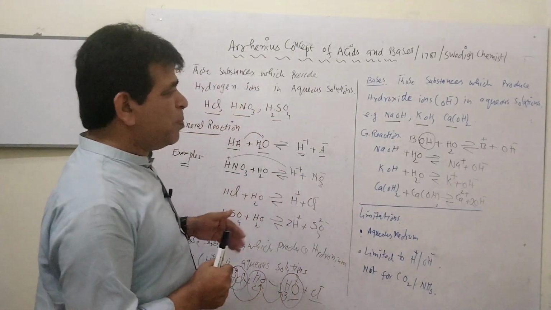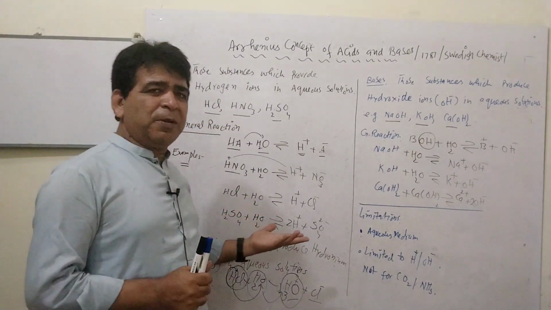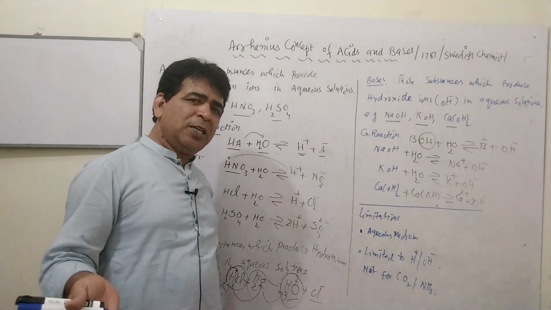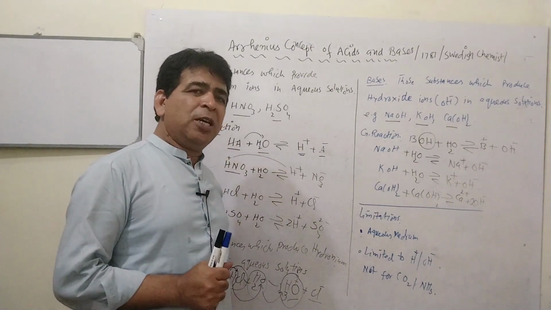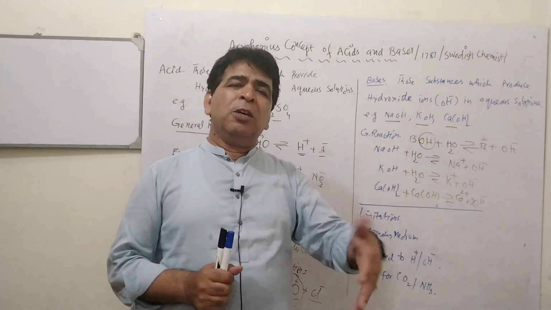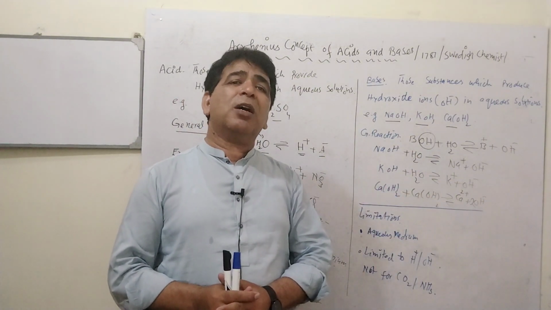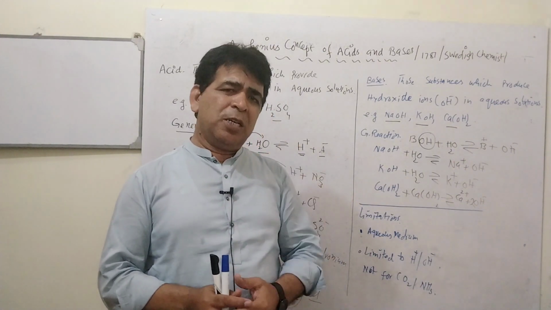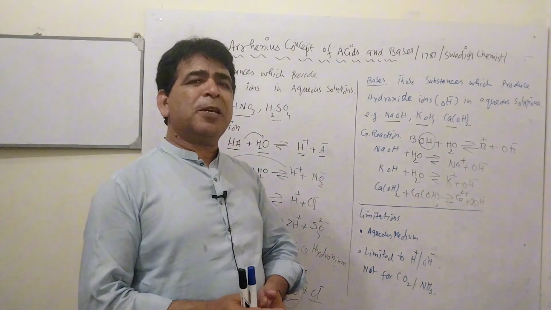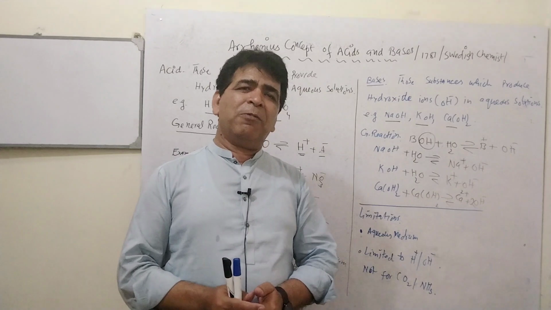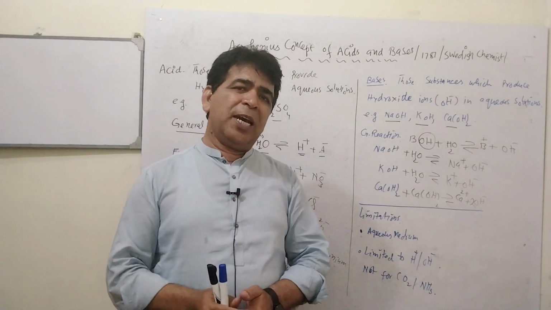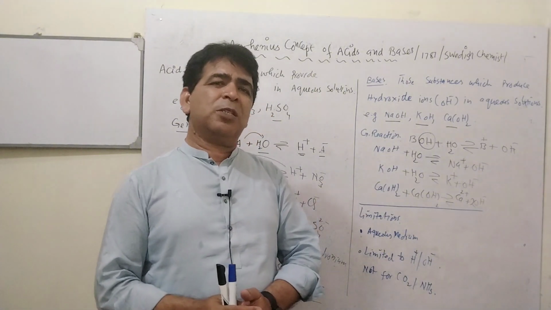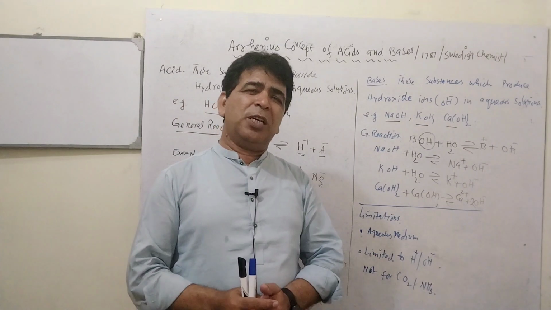Now we have a summary of this concept. The summary of this concept is: acids are those substances which produce hydrogen ions when dissolved in water, or hydronium ions when dissolved in water. Bases are those compounds which give hydroxide ions or hydroxyl ions when dissolved in water. Limitations, two limitations. The first limitation is that this concept is limited to those compounds which have hydrogen and hydroxide ions, and this concept doesn't explain the nature of those acids and bases which don't have hydrogen and hydroxide ions.